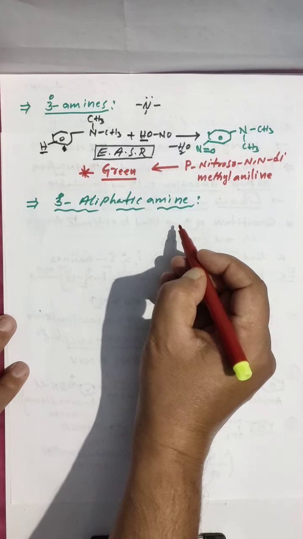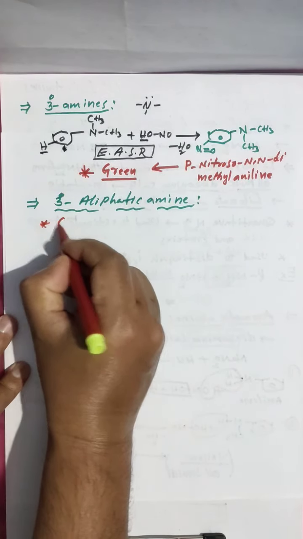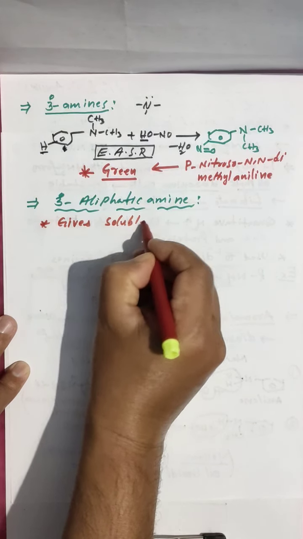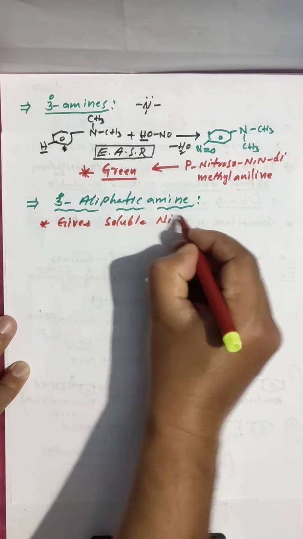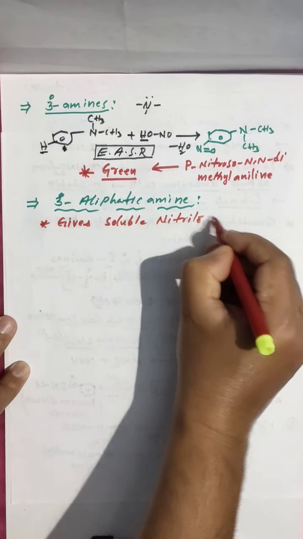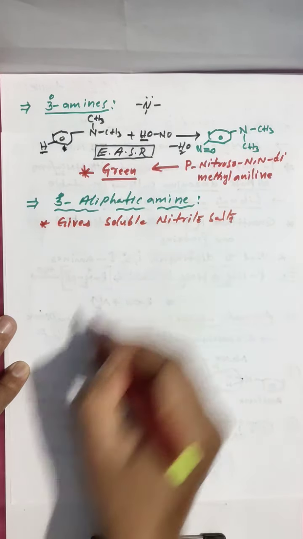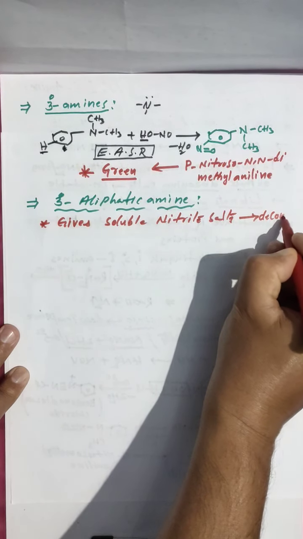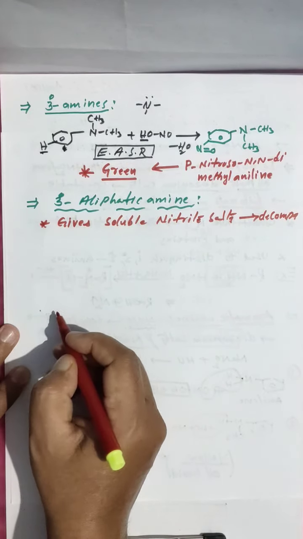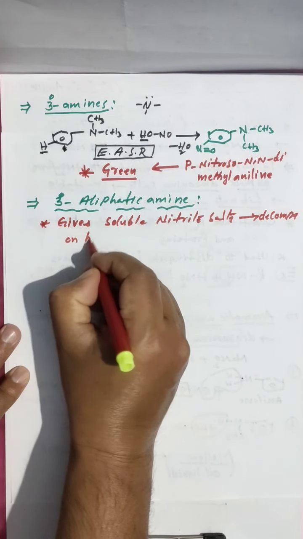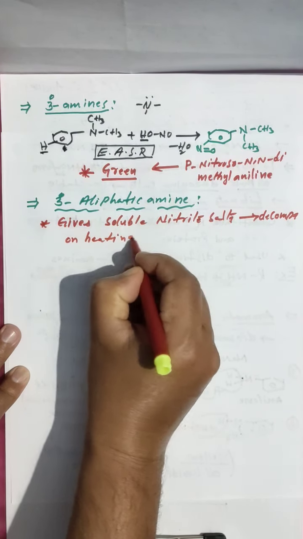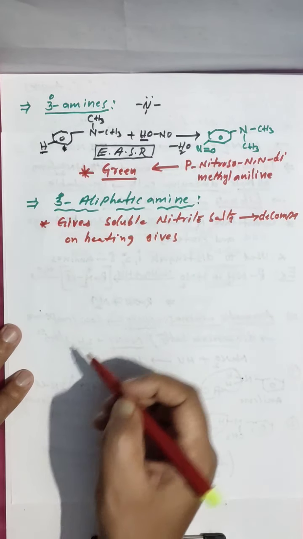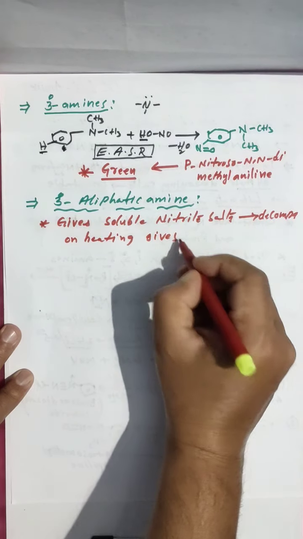And this will give soluble nitrite salts, which decompose further on heating to give nitrosamines.